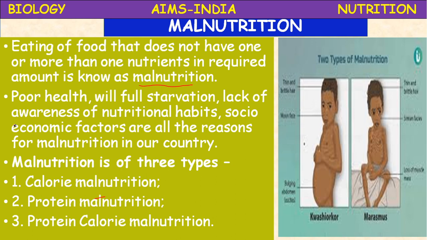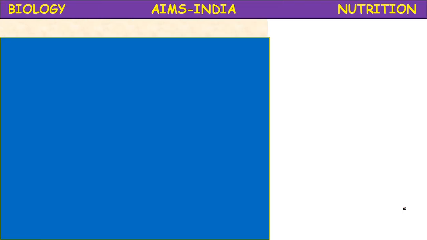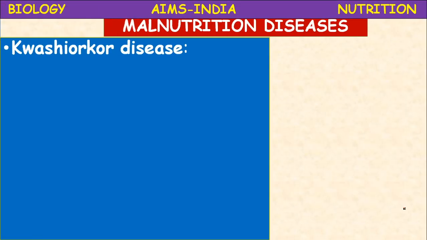So here 2 types of malnutrition are mentioned: protein malnutrition and protein calorie malnutrition. Kwashiorkor and Marasmus, these are 2 important malnutrition diseases. And we also discuss obesity. Too much is too bad, that is, overeating leads to obesity. So let us see the 2 types of malnutrition, Kwashiorkor and Marasmus. First, Kwashiorkor, a malnutrition disease.